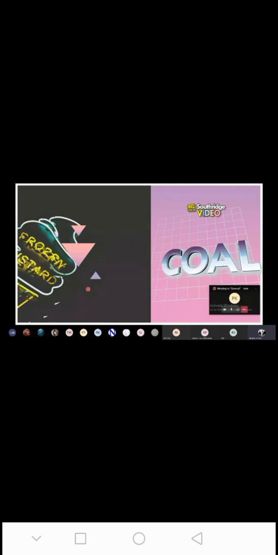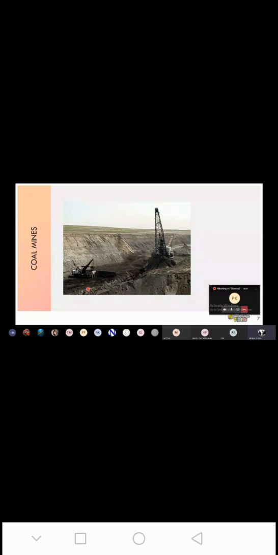Anthracite is the best quality of coal and contains over 80% carbon, a huge amount of carbon, as I have told you already. Next is bituminous coal, the most widely used variety of coal, containing about 60 to 80% carbon.